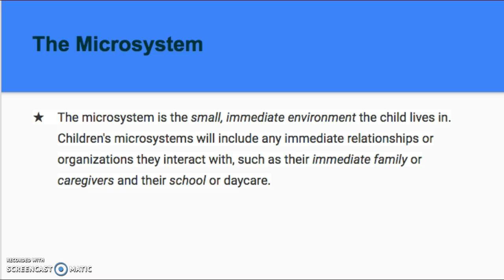The microsystem is the small, immediate environment the child lives in. Children's microsystems include any immediate relationships or organizations they interact with, such as immediate family or caregivers and their school or daycare. How these groups or organizations interact with a child will have an effect on how the child grows. The more encouraging and nurturing these relationships and places are, the better the child will be able to grow.